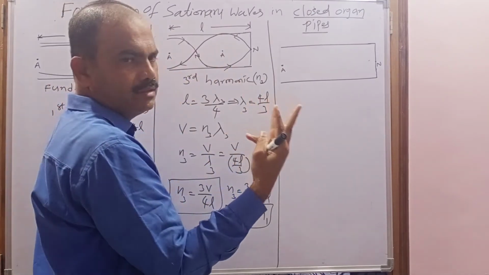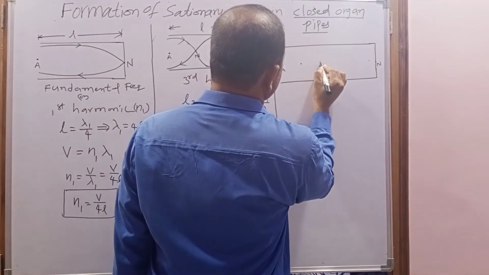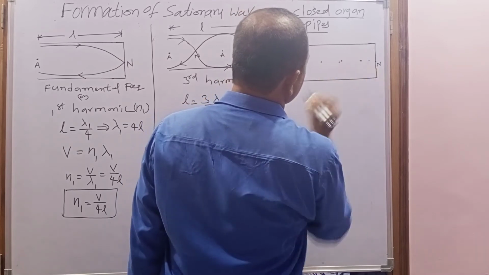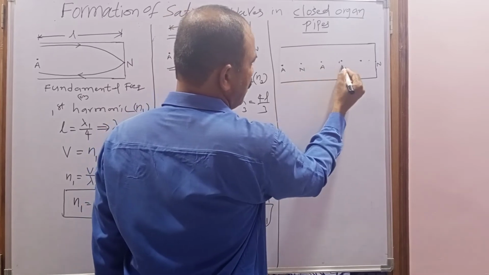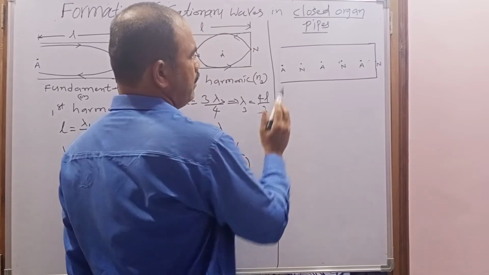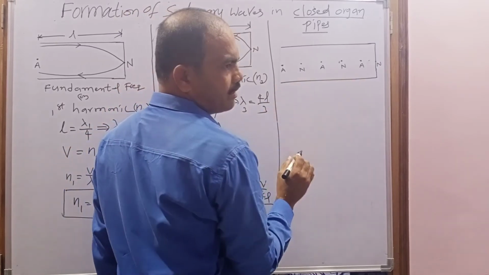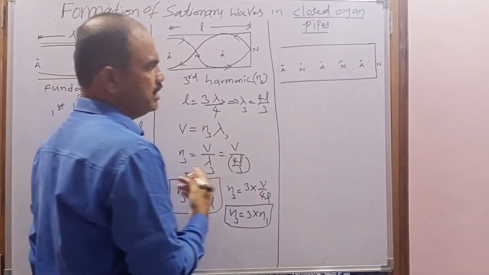Third harmonic is 3 antinodes. So now antinode, node, antinode, node, antinode. Now count it. How many antinodes? 1, 2, 3. How many nodes? 1, 2, 3. Then if the stationary wave is formed with 3 antinodes and 3 nodes, this frequency is known